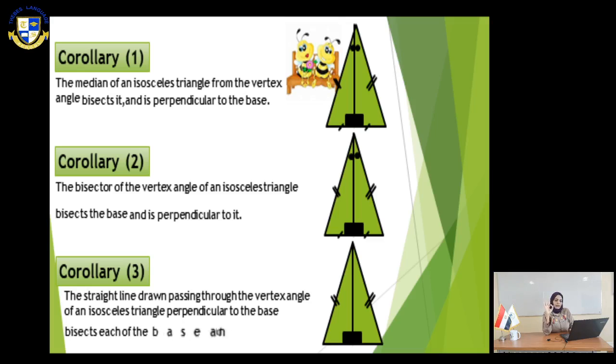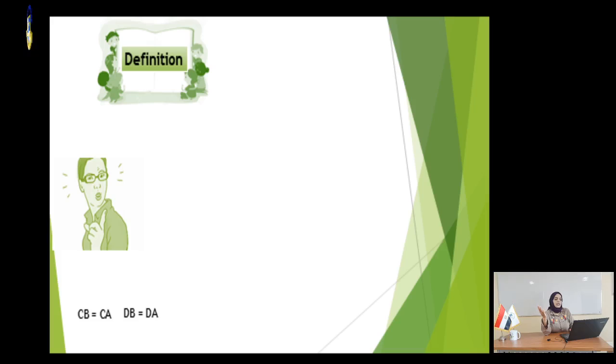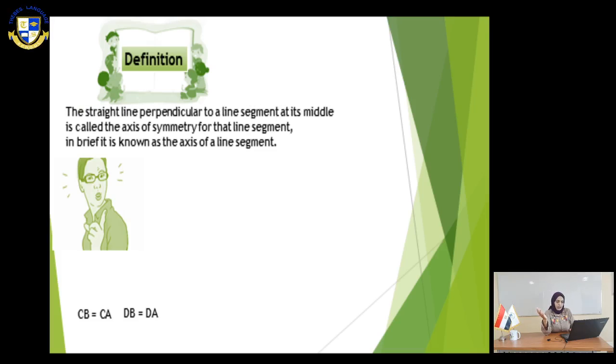Let's move to slide number 3. We have here a definition. The straight line perpendicular to a line segment at its middle is called the axis of symmetry for the line segment. As we see in our figure, if we have a line segment and a perpendicular to this line segment that bisects it, this perpendicular is called the axis of symmetry.